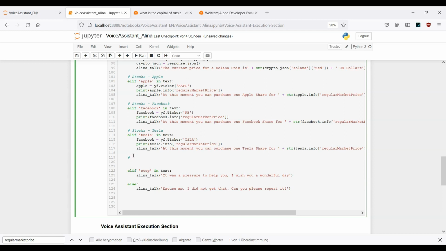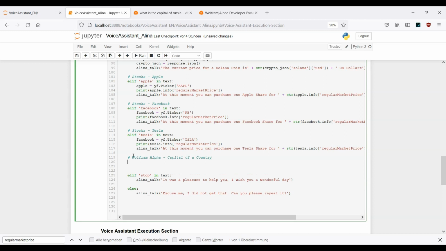So let's do this. First of all, again, I want to provide Wolfram Alpha capital of a country. And here I need to use the aleph capital in text and of in text.